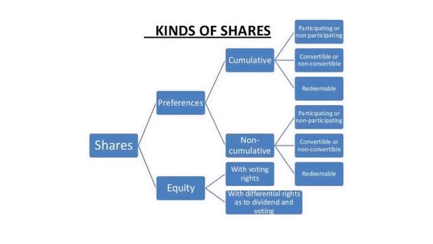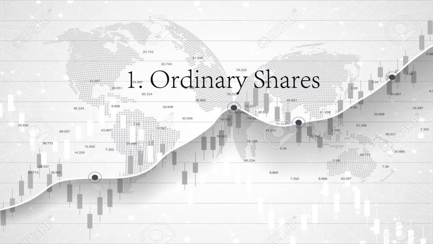So this is the chart. This is the basic chart that is going to describe the division and the subdivision of the preference and equity shares. It contains cumulative, non-cumulative, with voting rights, without voting rights, with differential voting rights. So it is going to explain and wrap up the main idea of my video. And the more you learn it, the easier it is going to become.